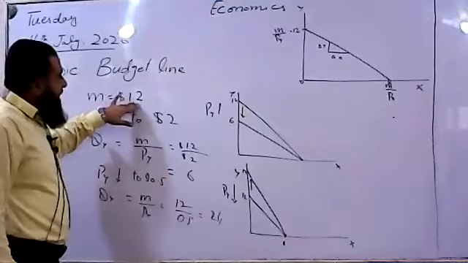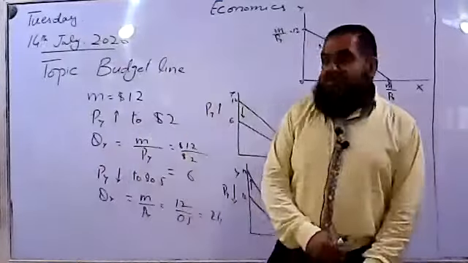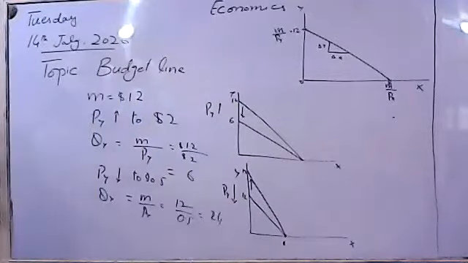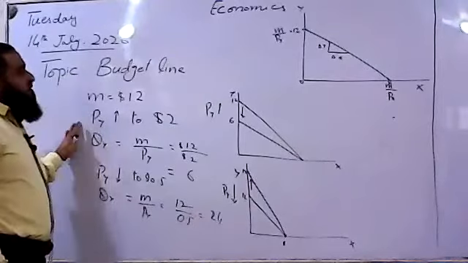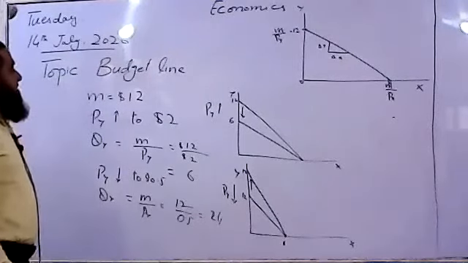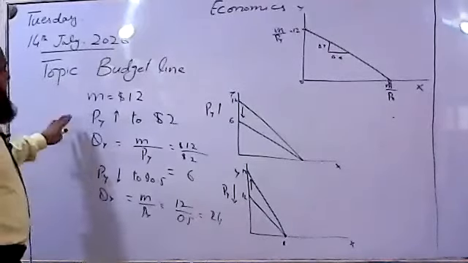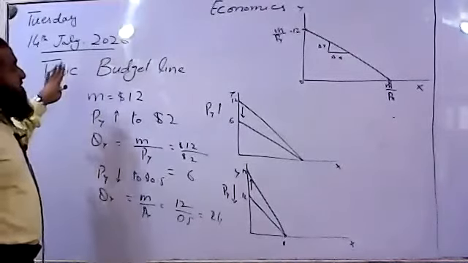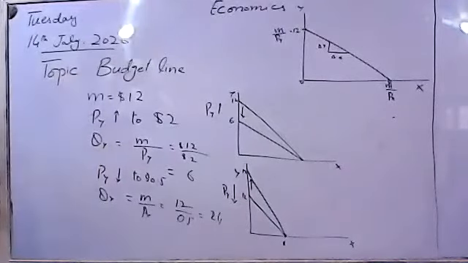Although the nominal income of the consumer remains the same, due to changes in the prices of X and Y there will be a change in the real affordability of the consumer. When prices of X and Y decrease, real income of the consumer will increase. When prices increase, real income will fall, and when prices fall, real income of the consumer will increase.